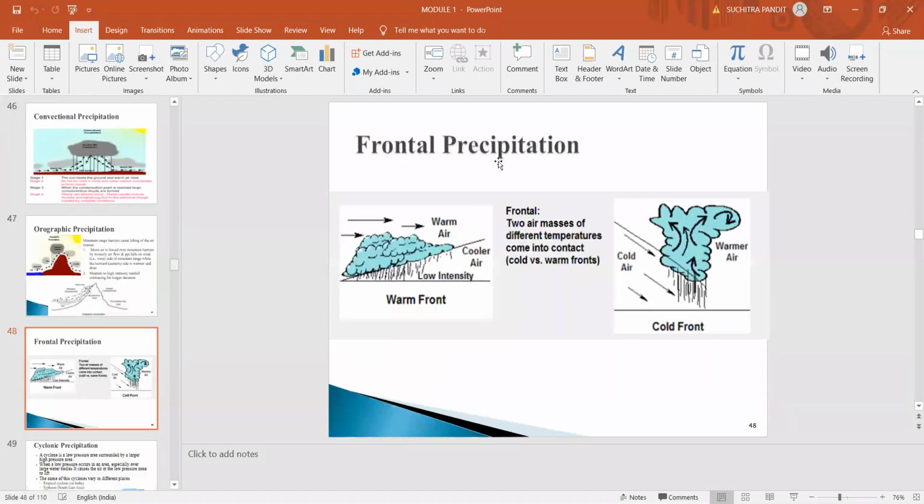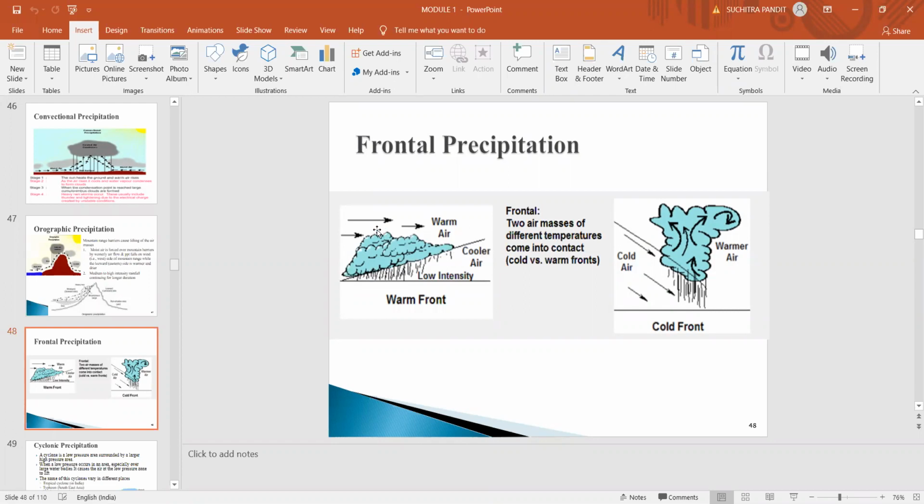Now you can see the figure here, frontal precipitation. Here we have two air masses of contrasting temperature and density. This is the warm air mass and this is the cold air mass, and the contact surface between these two air masses is known as the frontal surface.